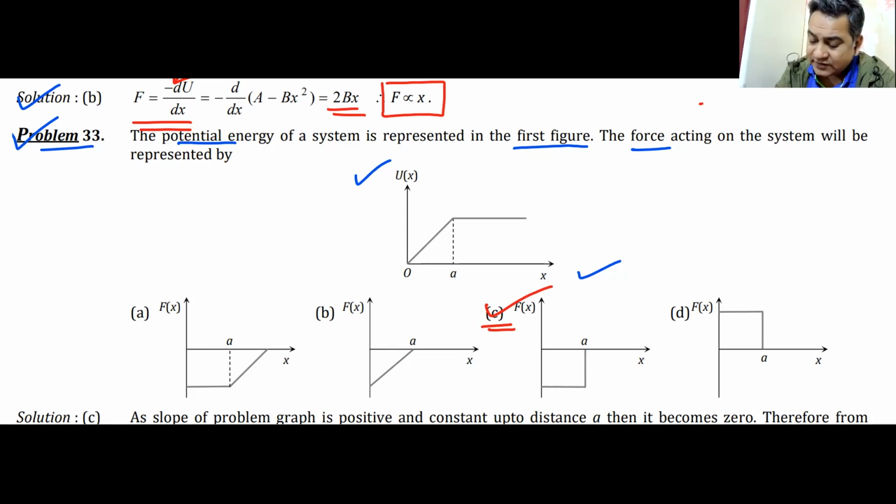Answers don't matter. Answer you can see from here. You can see C here. So answers don't matter. What matters is whether you have understood the question or not. Tell me how it is C. Why it is C?